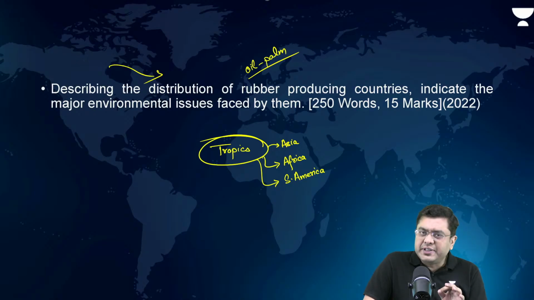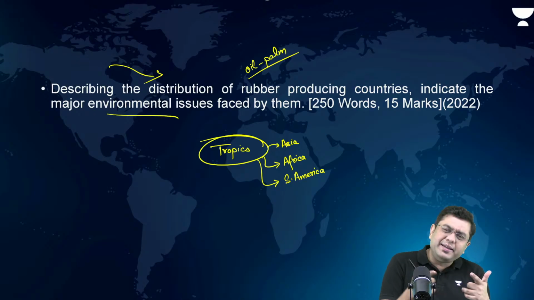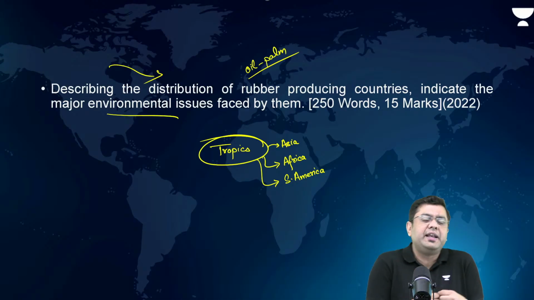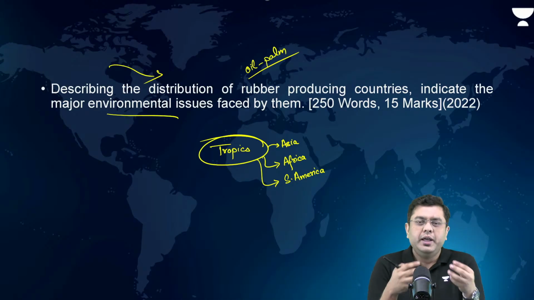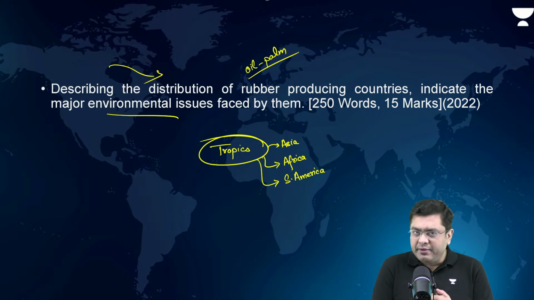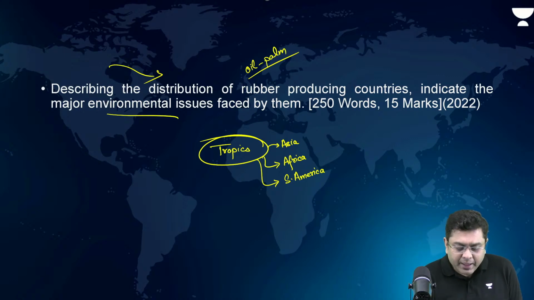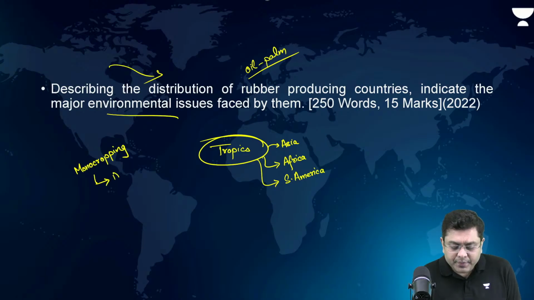Okay? After that, here, indicate the major environmental issues. What are the environmental issues associated, let's suppose, with plantation cultivation? Because rubber is grown in a kind of plantation manner. Basically, this brings about monocropping. Monocropping leads to, or is created by, deforestation.